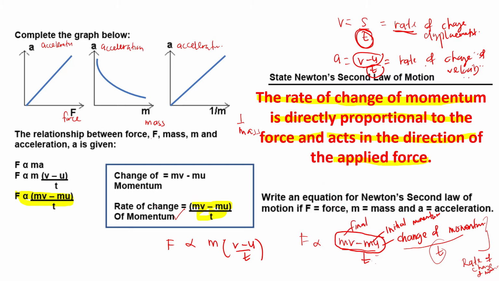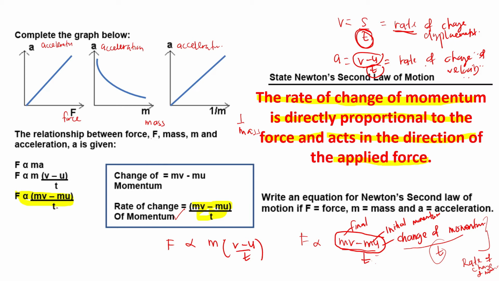Okay, so I repeat again. First, I already explained how you get the formula here. I already explained that acceleration comes from the formula of acceleration, that is v minus u divided by t. Then I expand the equation here, so I get mv minus mu divided by t. That is actually the change of momentum, right? The final momentum minus the initial momentum, so that is a change of momentum, divided by time.